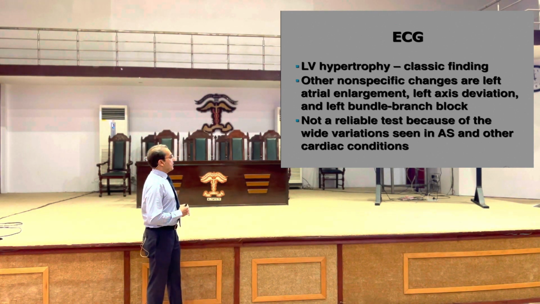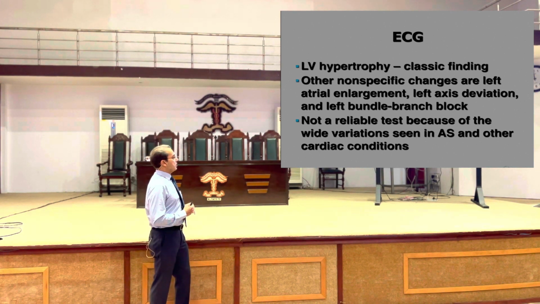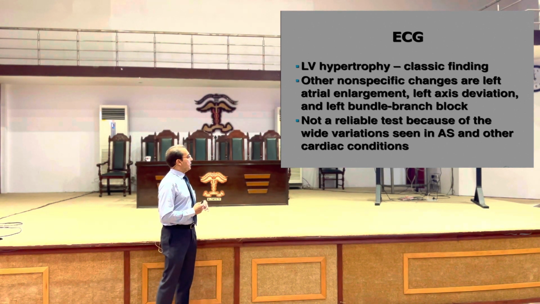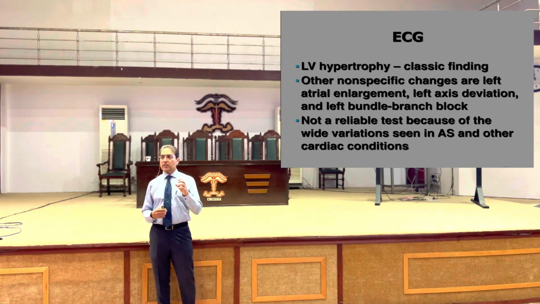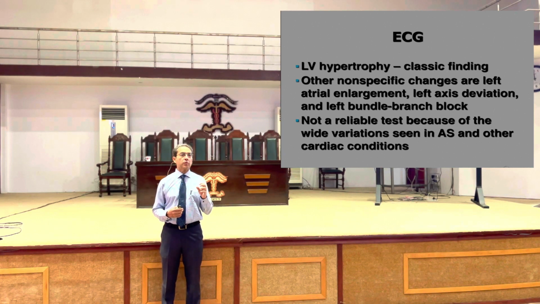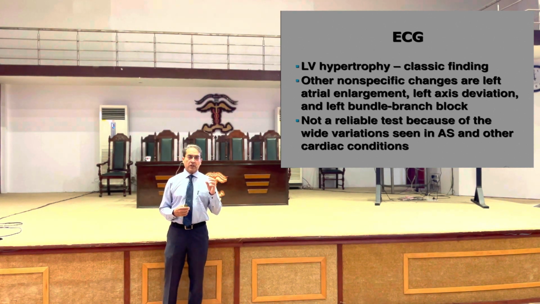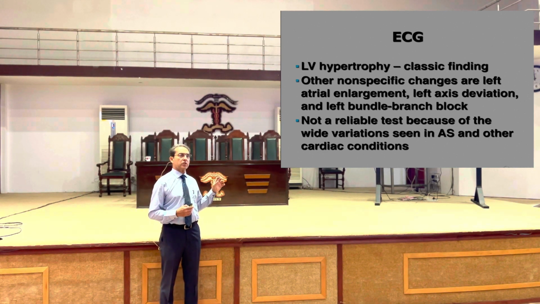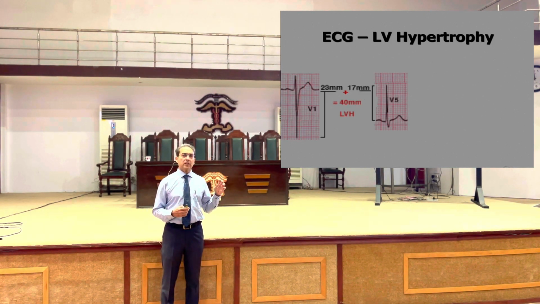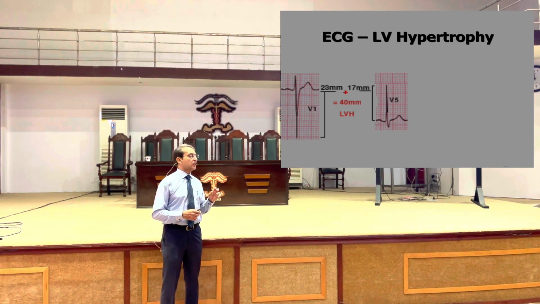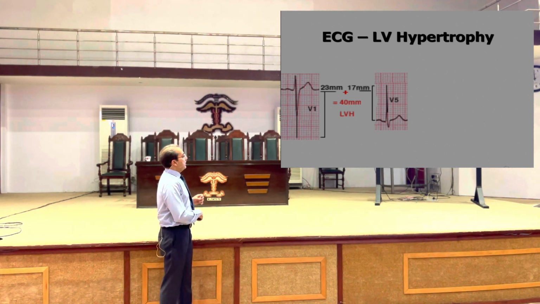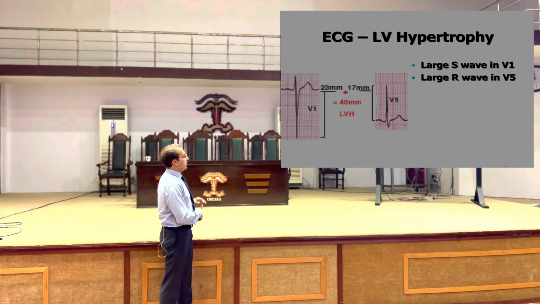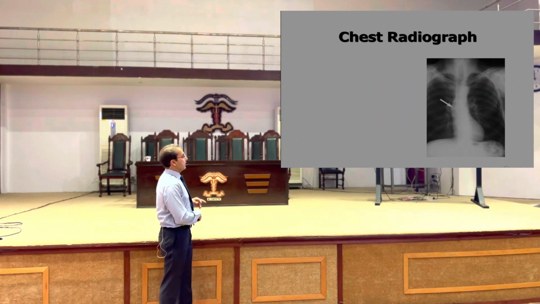It's not a reliable test because there is wide variation in findings, and changes seen in aortic stenosis are seen in other conditions as well. So ECG may be suggestive that this patient may have LVH and this could be aortic stenosis, because similar abnormal findings may be seen in hypertension or hypertrophic cardiomyopathies. So it may not be a reliable feature. This is what we see on ECG. The V1 and V5 combined are more than 35 millimeters, that's 40 millimeters. So this is LVH.